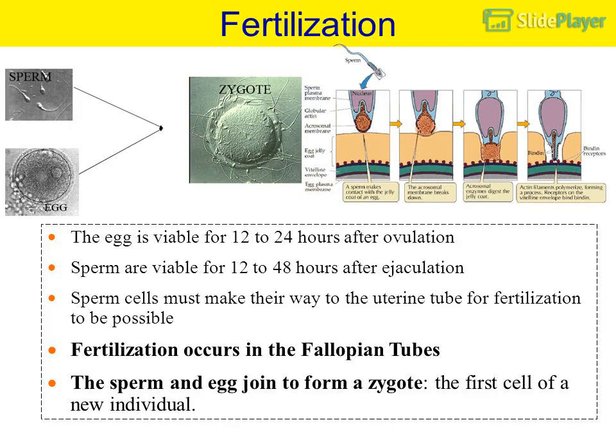Fertilization occurs in the fallopian tubes. The egg is viable for 12 to 24 hours after ovulation. Sperm are viable for 12 to 48 hours after ejaculation. Sperm cells must make their way to the uterine tube for fertilization to be possible. The sperm and egg join to form a zygote, the first cell of a new individual.